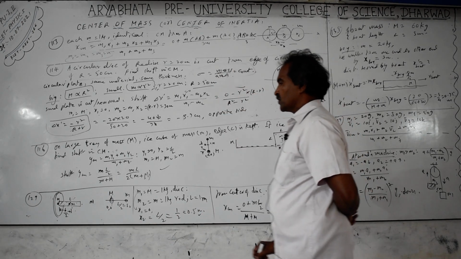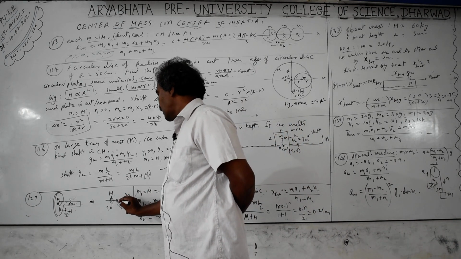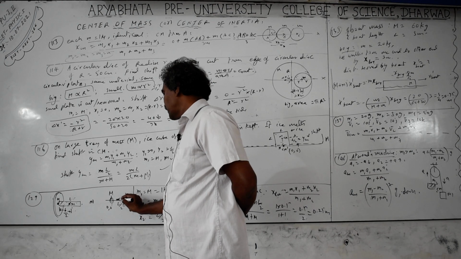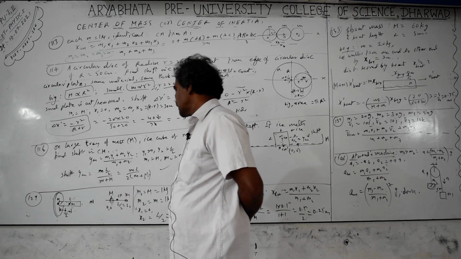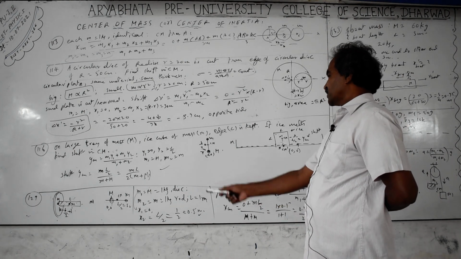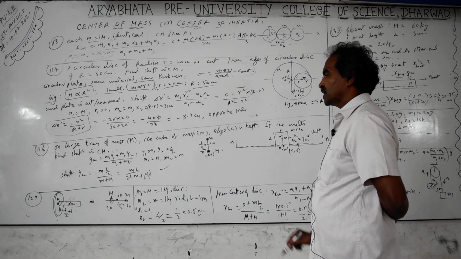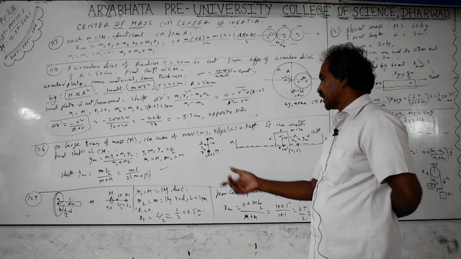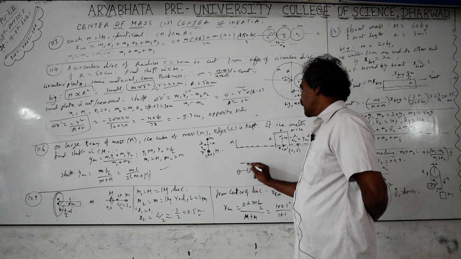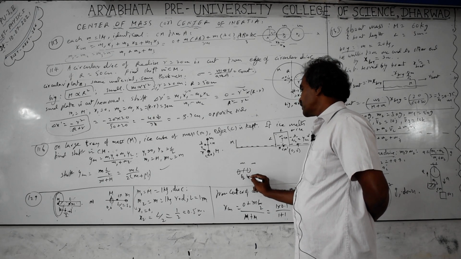You have to find the location of the center of mass. The center of mass is located close to the larger mass side, but the masses are equal, so the center of mass is in between. What is the distance? We will check it out. That is L by 2, L is 1 meter, so 0.5 meters. Equal masses means the center of mass is at the midpoint, you do not have to calculate, you can take it directly: r by 2.